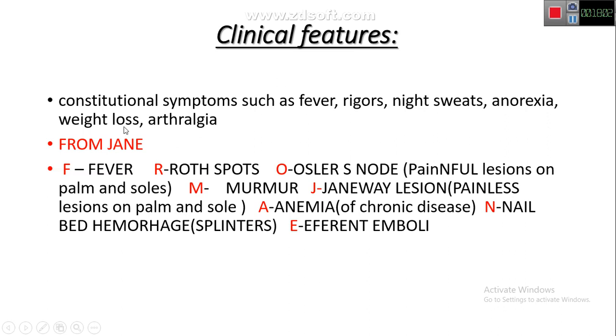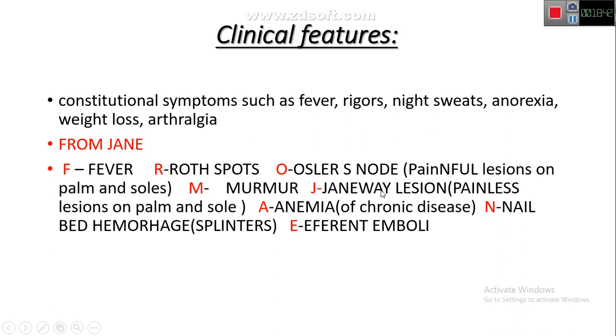Now clinically, we have the constitutional symptoms: fever, because it is an infection, and there will be night sweats, anorexia, weight loss, and arthralgia. These are the constitutional features. For the features typical of infective endocarditis, we have the mnemonic FROM JANE. Each letter stands for a sign or symptom. F is for fever, R is Roth spot, O is Osler's node. Osler nodes are painful lesions on the palms and soles. M stands for murmur, mostly regurgitation.